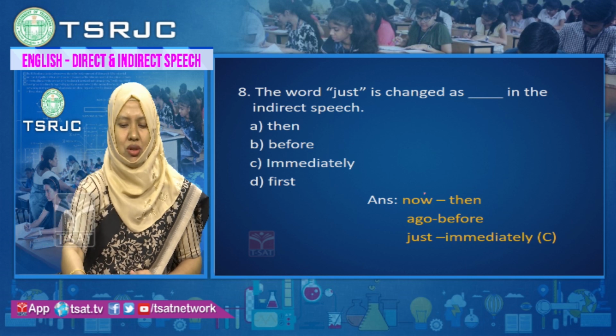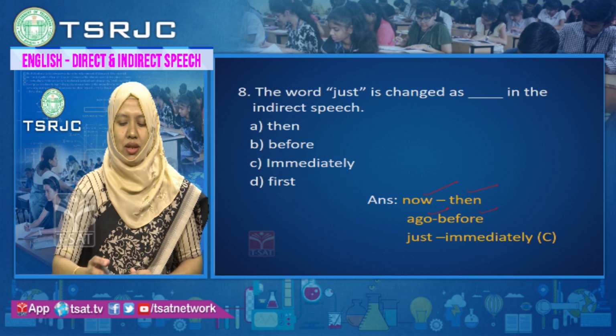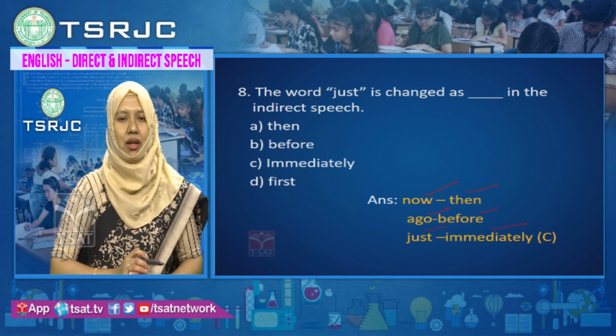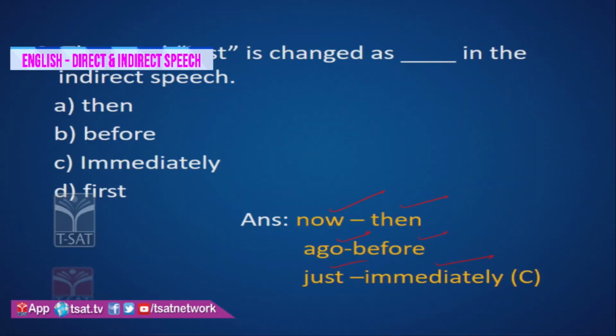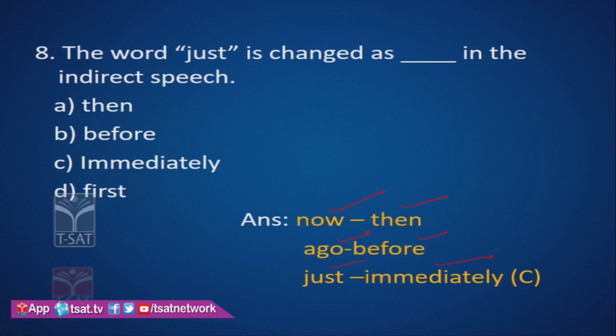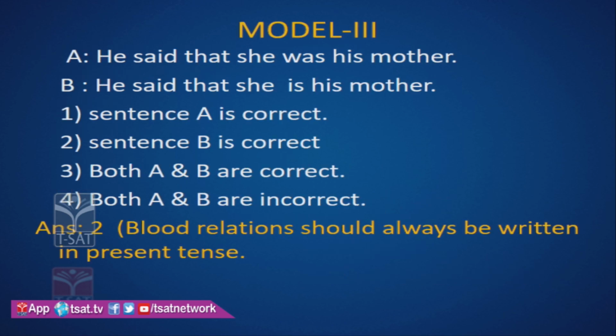Now will change to then, ago will change to before, just will change to immediately. I will just come, I will immediately come; I will just call, I will immediately call. So always remember the rule, whenever just is there, it will change to immediately.